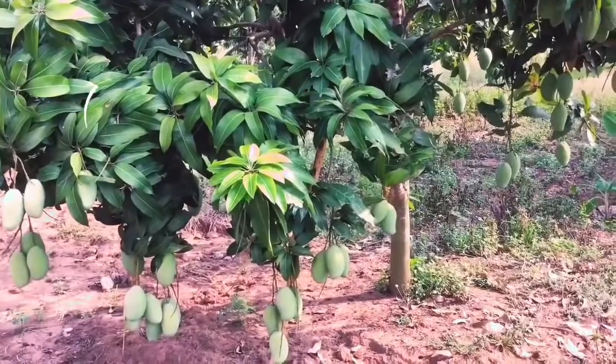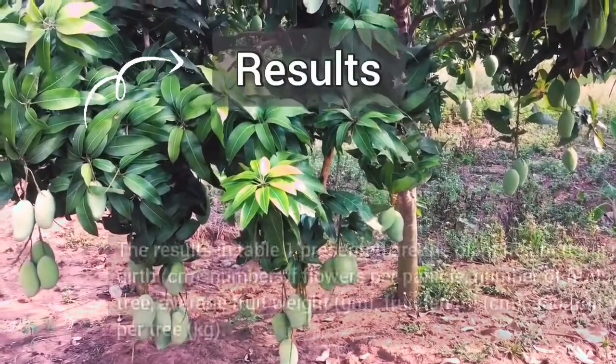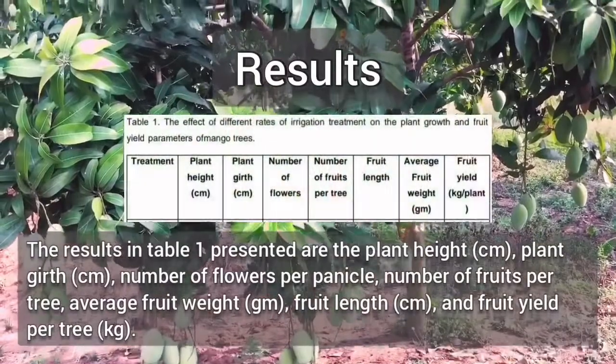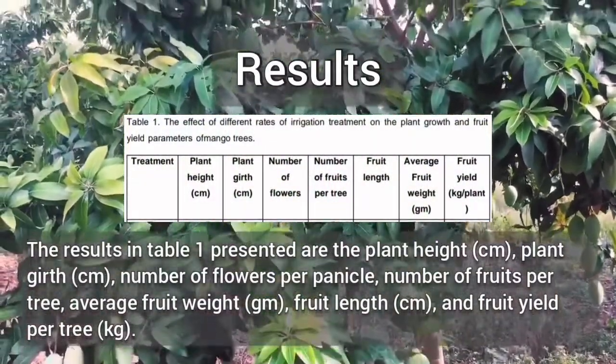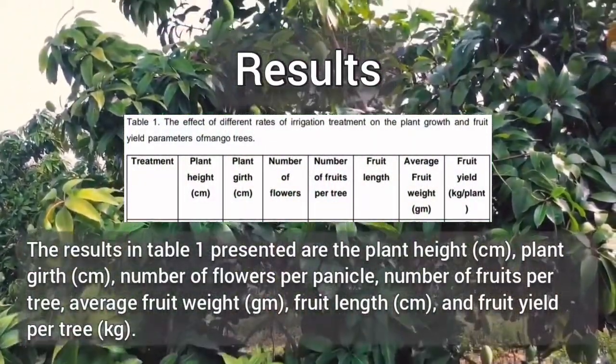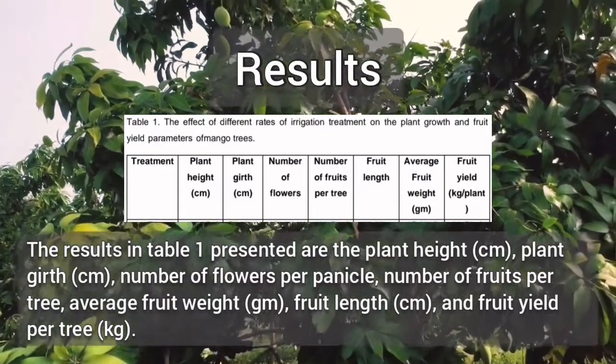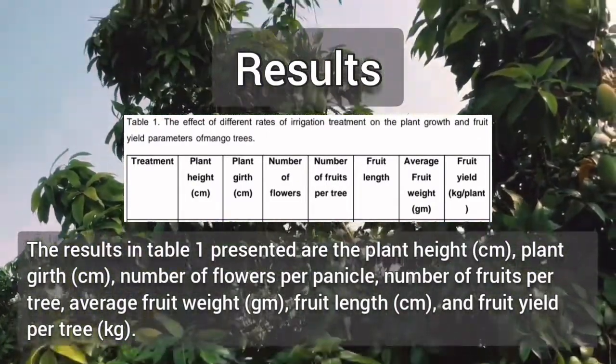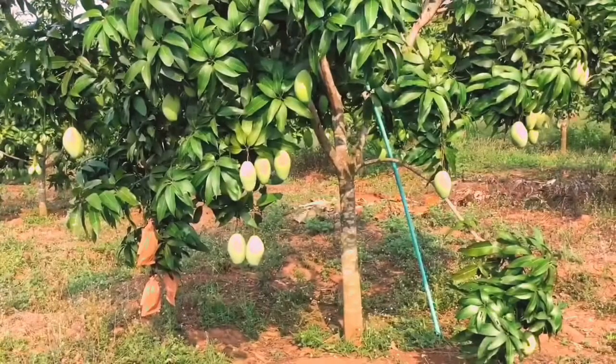After that, I will proceed to the results. The results in table 1 present the plant height, plant girth, number of flowers per panicle, number of fruits per tree, average fruit weight, fruit length, and fruit yield per tree.